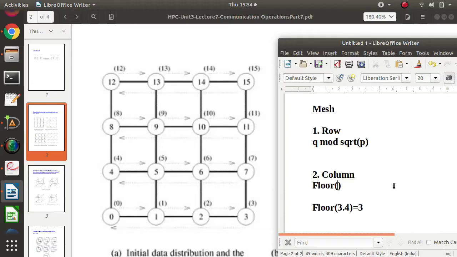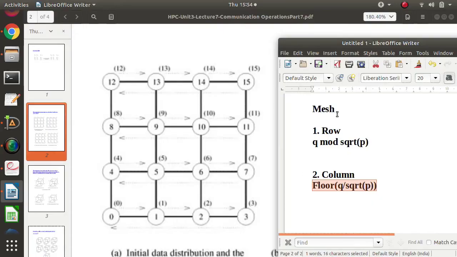So it is floor of q divided by square root of p, and that is the column-wise communication. This much row-wise communication and this much column communication is done. This means the steps we require.